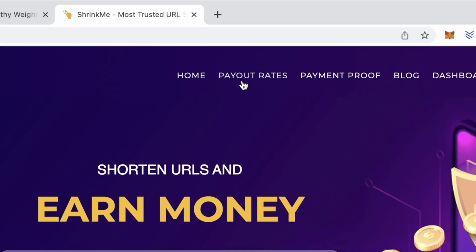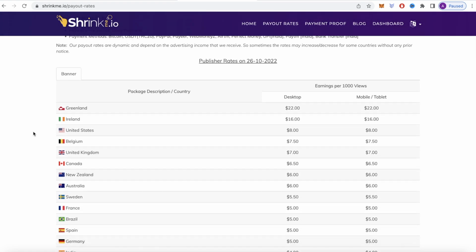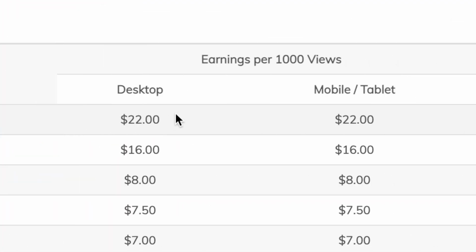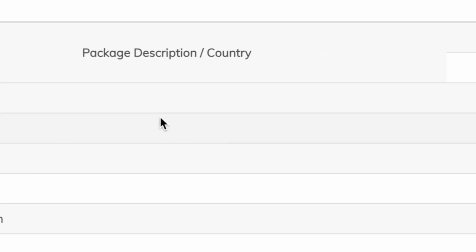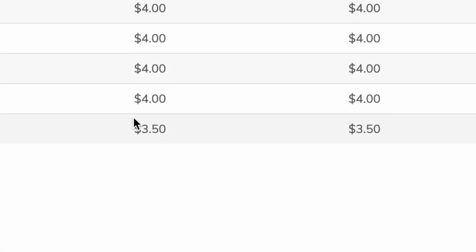So first, I want to click on payout rates and show you how much you can earn per 1,000 views from each country. So you can see here that Greenland is at the top with $22 per 1,000 views, and then Ireland, and then the United States, and so on. So I'm going to take the average CPM by adding the top paying country, which is $22, and then the bottom right here, which is $3.50, and divide that by 2 to get $12.75, which is a great CPM.